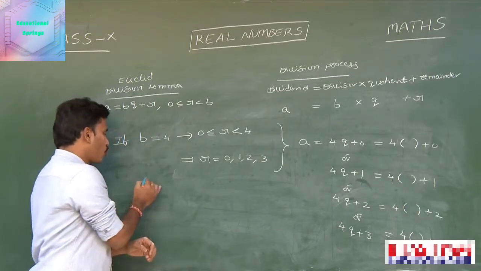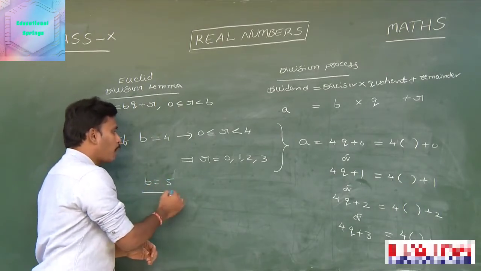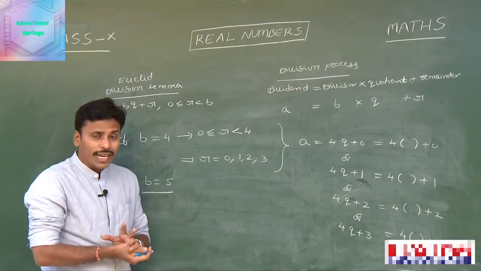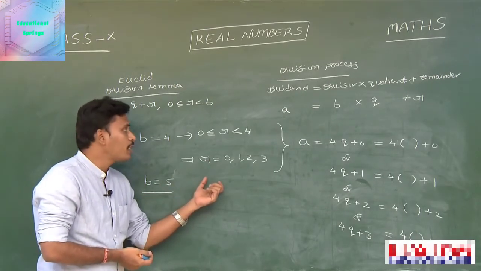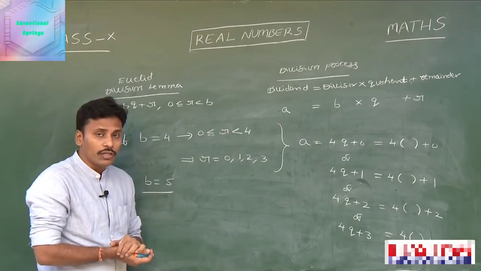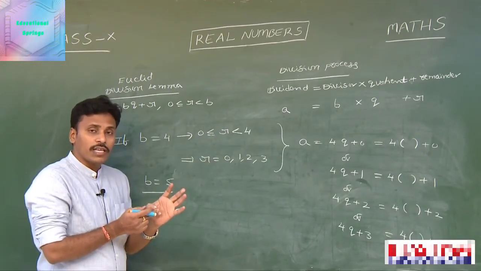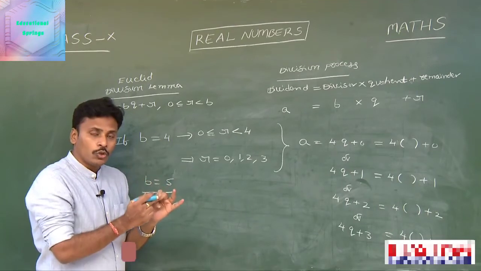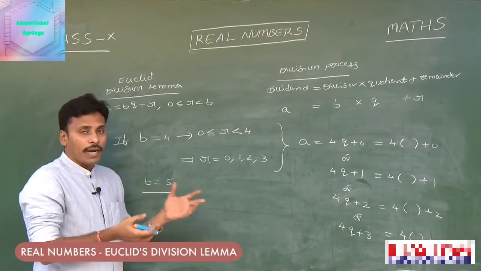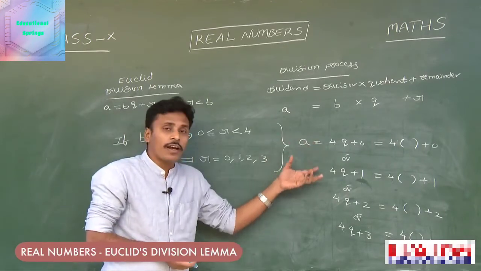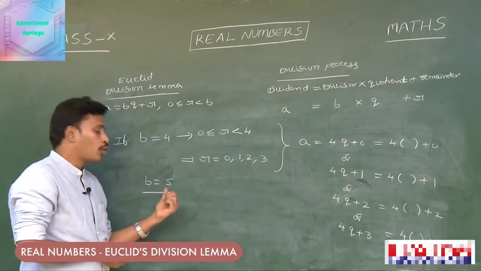If b = 5, what are the different possibilities for a? Very clear that if b = 5, we have 5 possibilities for r. And what are those possibilities? Directly I say the possibilities are 0, 1, 2, 3, 4. Since I have 5 possibilities for r, automatically I have 5 different representations for a with respect to this 5.